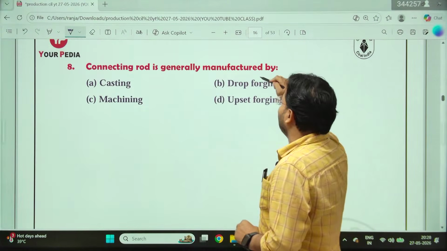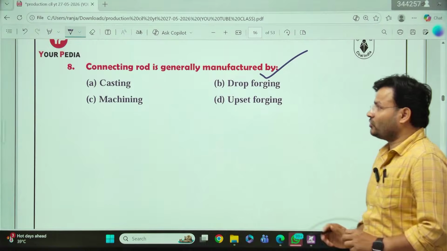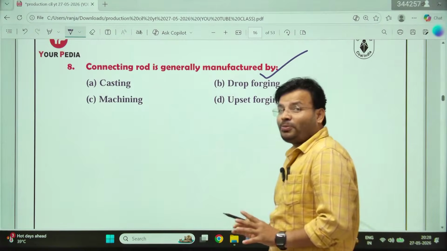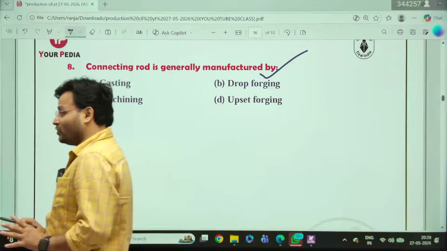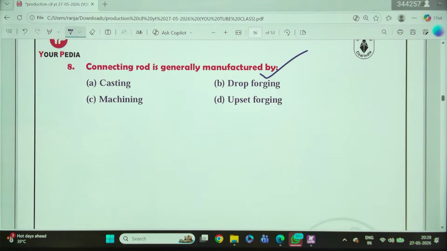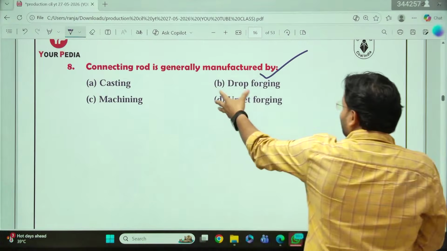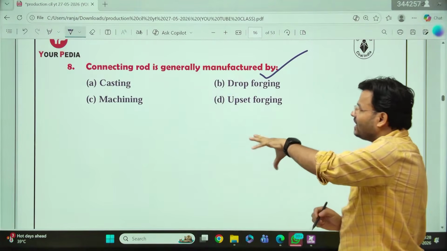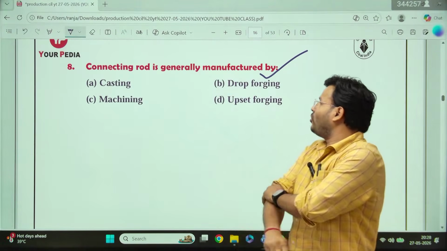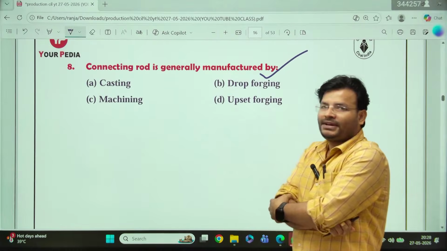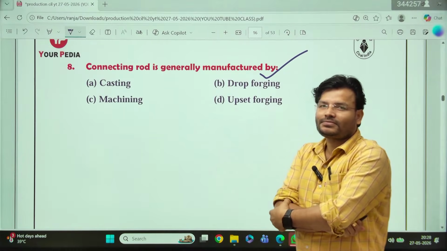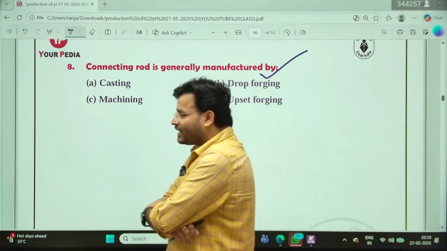Connecting rod is generally manufactured by which process? Options: casting, drop forging, machining, offset forging. What will be the answer? What will be the answer of that question? Connecting rod is generally manufactured by casting, drop forging, machining, or offset forging. You have to make a connecting rod. What will be the answer in that case?